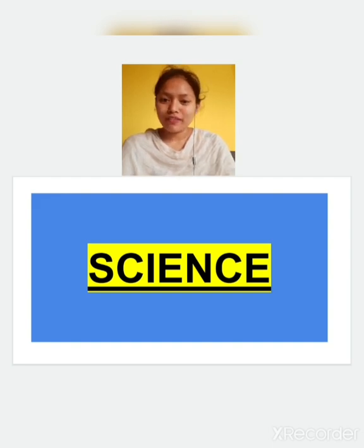So, as we have completed 6th chapter in science, it's time for revision. As you all know, you are going to have this online exam in the month of July, in this month only, so you should study hard and keep revising your chapters. In this July test we are going to have 3 chapters: first chapter, second chapter and the third chapter. So we'll start the revision from today only.